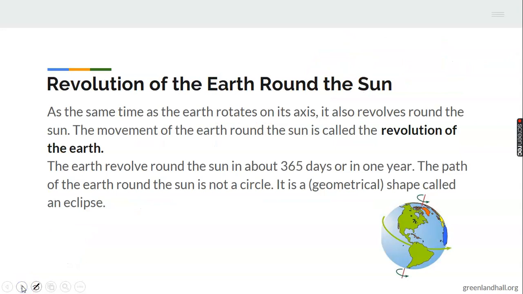Moving forward: revolution of the Earth around the sun. We've discussed rotation, and now we are talking about revolution. Don't forget that word. At the same time as the Earth rotates on its axis, it also revolves around the sun. The Earth rotating on its axis doesn't mean it's going through the sun. It's just there.